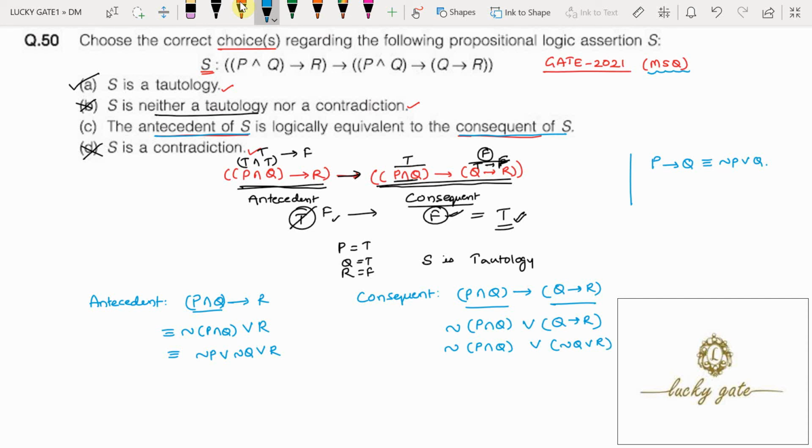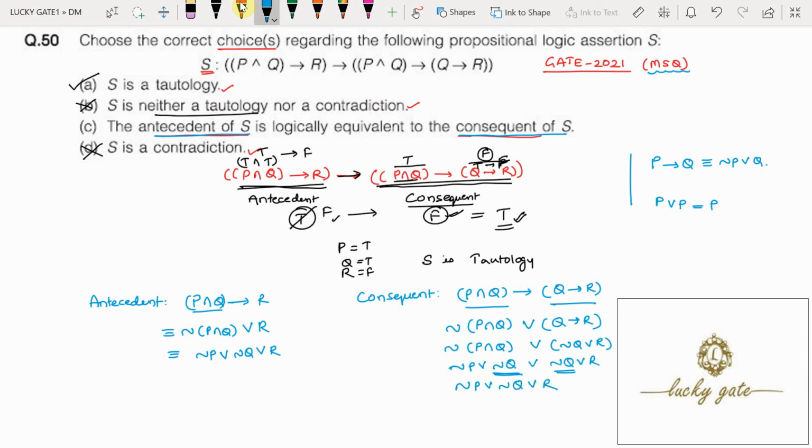If you apply negation to P and Q, you get negation P or negation Q, or negation Q or R. Because Q or Q is Q always, negation P or negation Q or negation Q or R will give you negation P or negation Q or R.